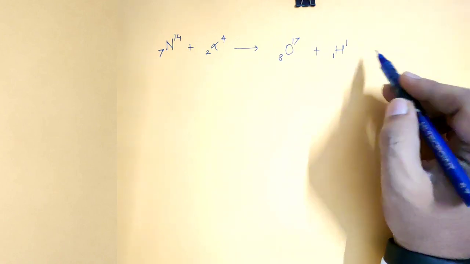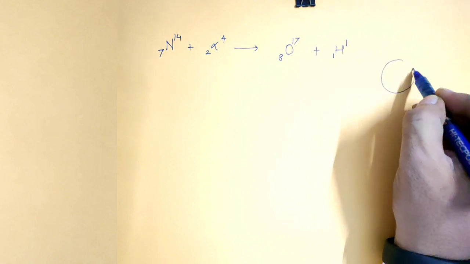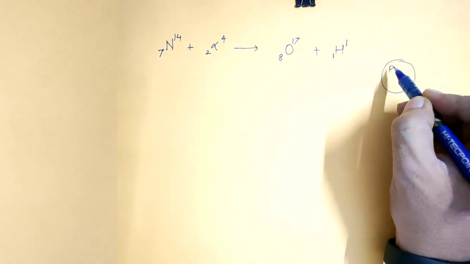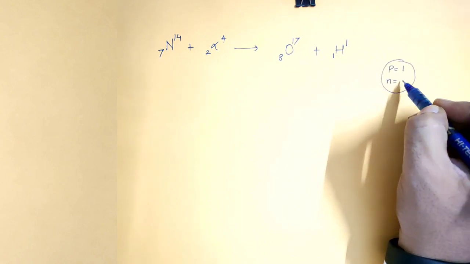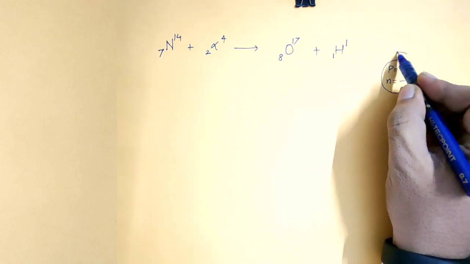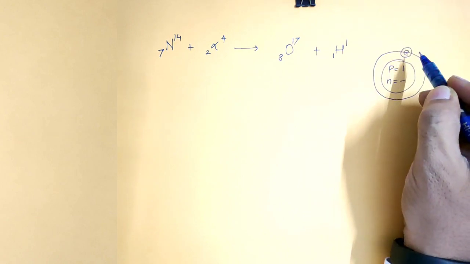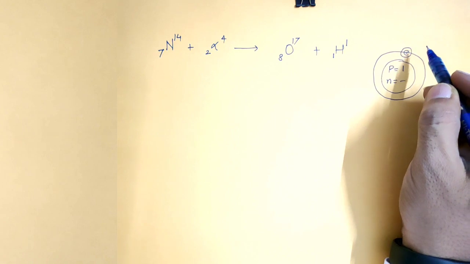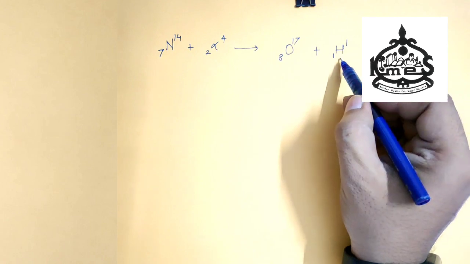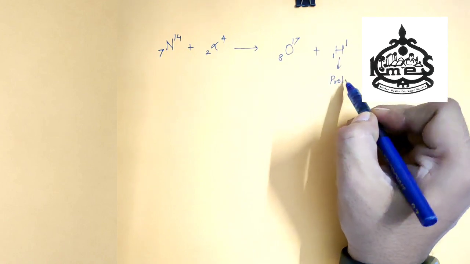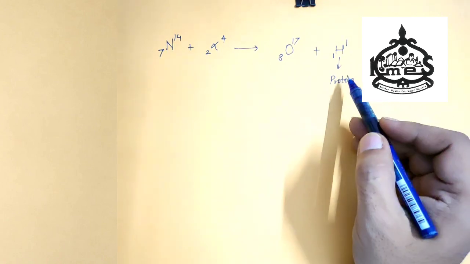Try to understand. As we know, this is the atomic number. In the nucleus there is a proton. So one proton. In hydrogen there is no neutron and there is only one electron. So he concluded that this hydrogen is a proton. That means some particle is coming out from all the elements and it is said to be a proton.